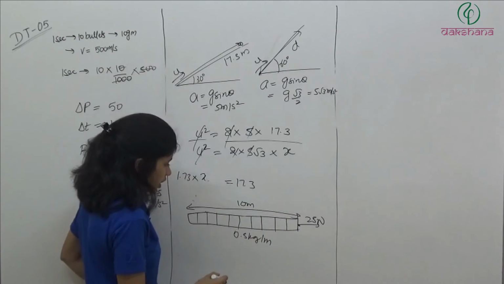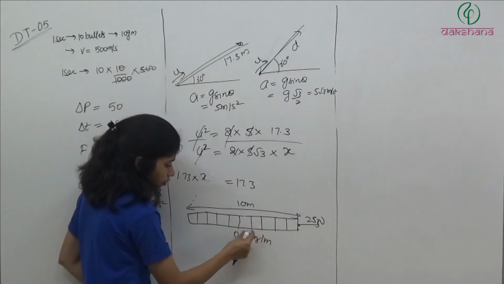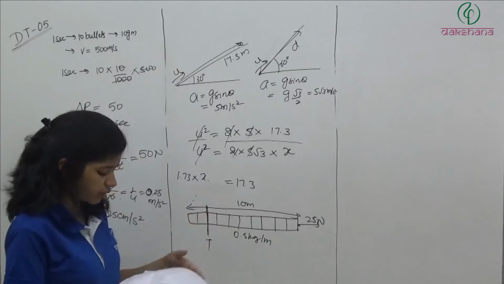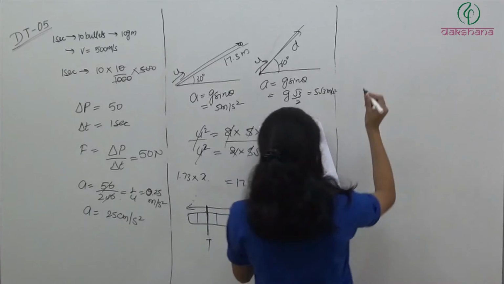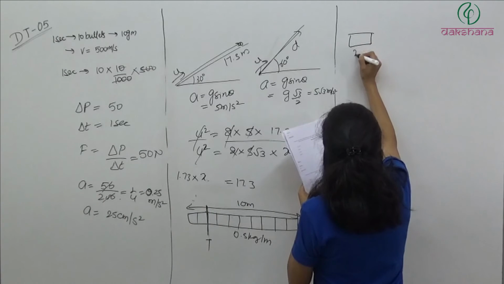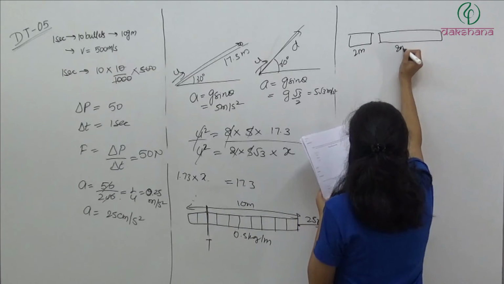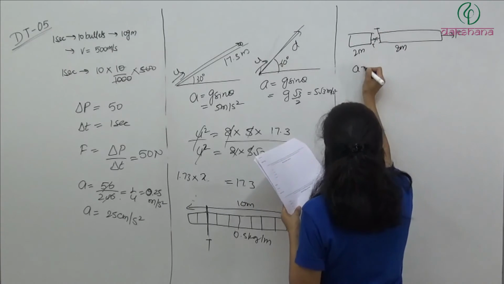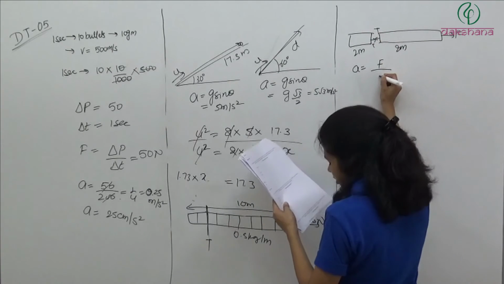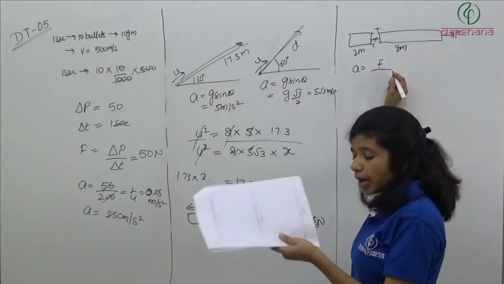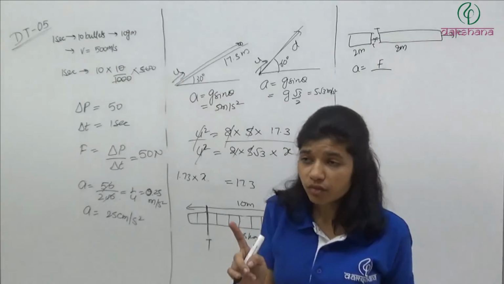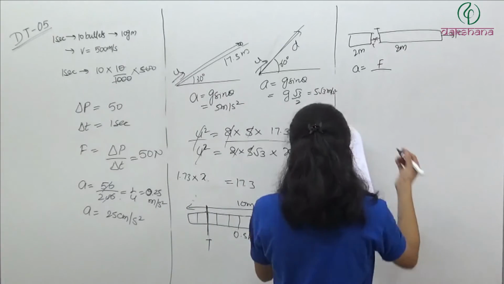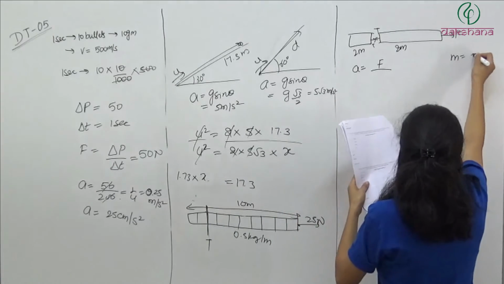So we have to find out the tension at 8 meter distance. So 1 meter, 2, 3, 4, 5, 6, 7, 8. So we have to find out the tension at this point. So what we'll do, we'll separate this rope in two parts. So 8 meter away from the, so this is 2 meter and this is 8 meter. Clear? Force F, here we have tension, here we have tension. Now the acceleration of complete rope will be how much? F divided by its total mass. So its length is 10 meter and linear mass density is 0.5 kg per meter. Every 1 meter has mass equals to 0.5. So 10 meter में कितना mass हो जाएगा? 5 kg. So mass of the rope is 5 kg.